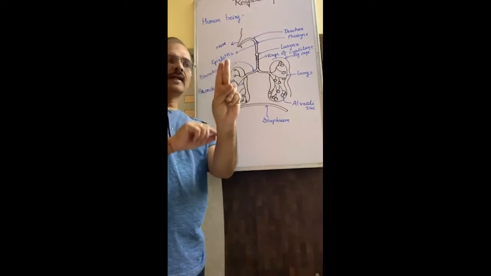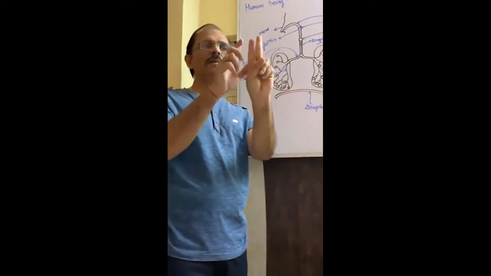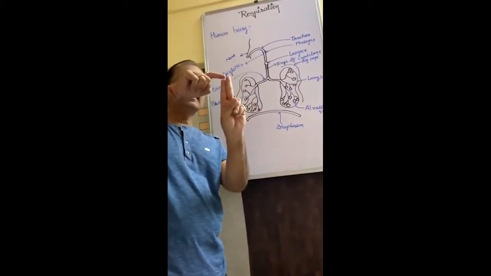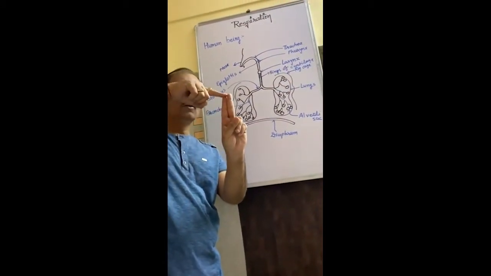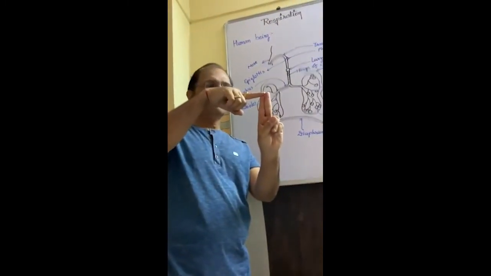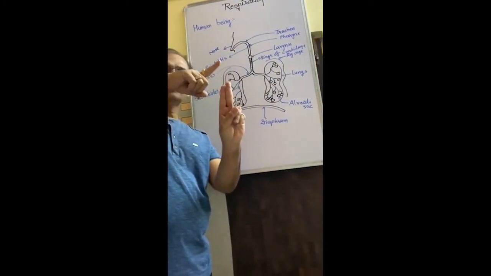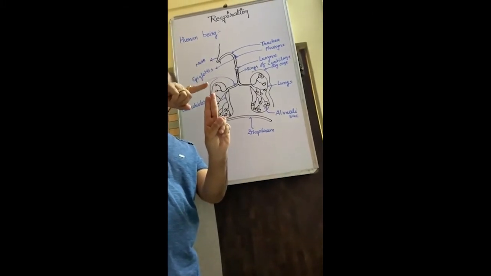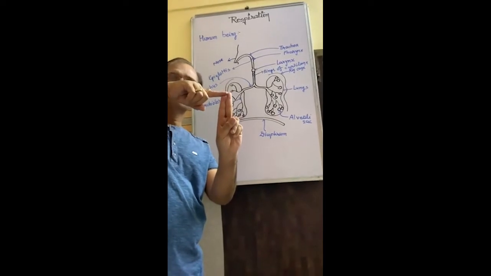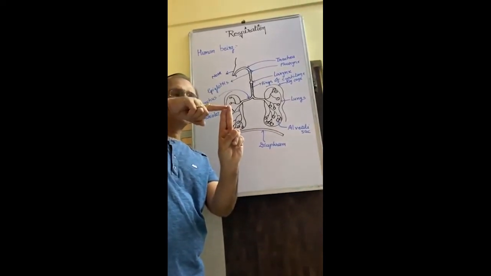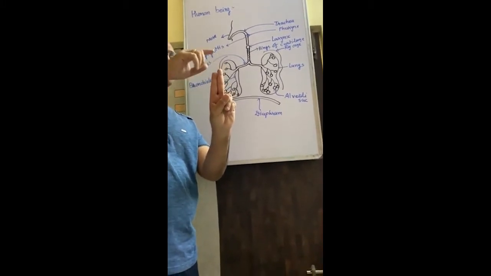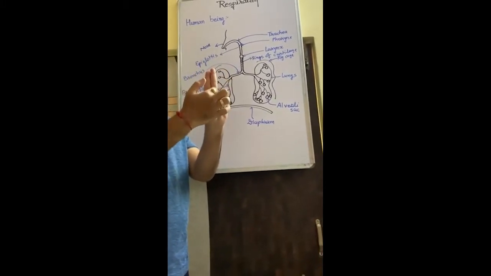Two pipes are there like this. Suppose this is the windpipe and the small one is called food pipe. On the food pipe there is a lid, known as epiglottis. So when you say ah, then this epiglottis moves up, and while you eat, it flaps on the windpipe, so food enters into the food pipe.